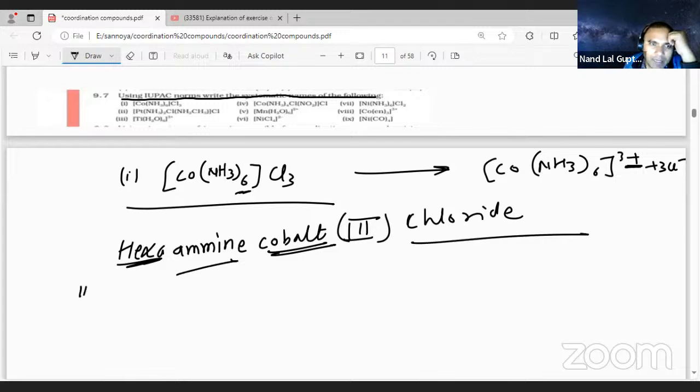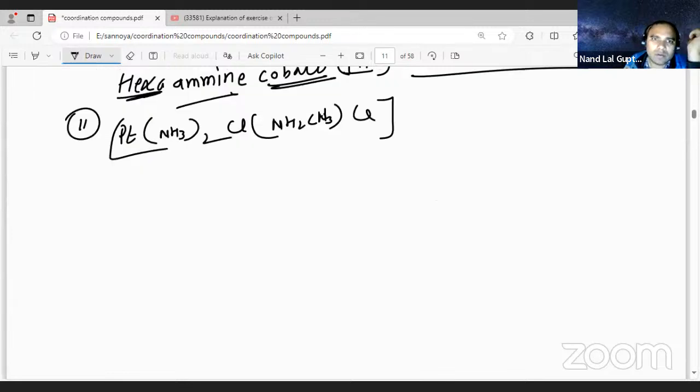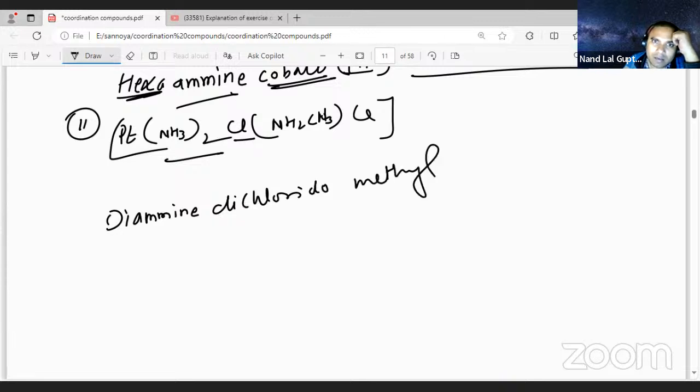Now the second one. This is what is there. Pt(NH3), this is going to be twice, Cl, NH2CH3, this is Cl. So what is going to be the name, student? This is the diamine. Diamine. 2 places chlorine is there. Dichlorido. Okay. Methyl amine.